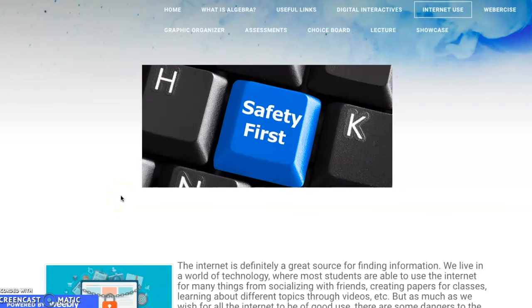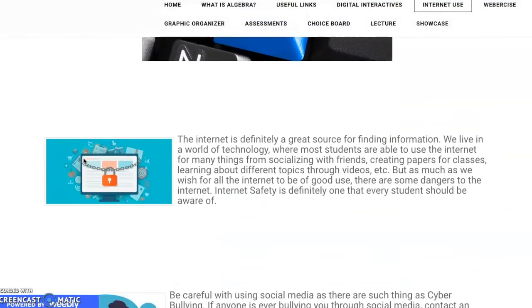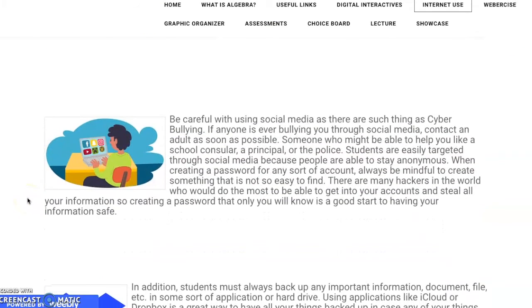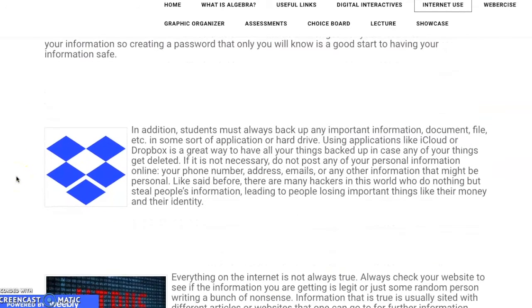So being on the internet, we need to learn about safety, because a lot of bad things can happen while using the internet. It might be a great place to find information and stuff like that, but we must be able to know how to use it correctly. So here I have a little bit of information about internet safety and how to be aware of different things on the internet, knowing what's good to do and what's not good to do, like cyberbullying. I have a little information here about cyberbullying and how to prevent that. And also, so we can be able to save our information, because using the internet sometimes gets really risky.